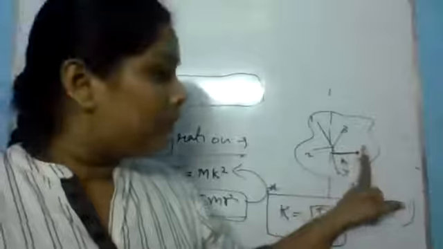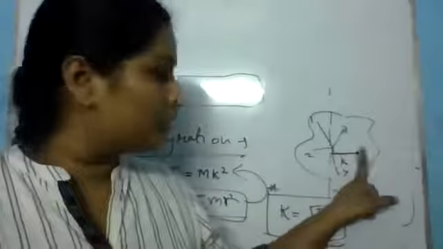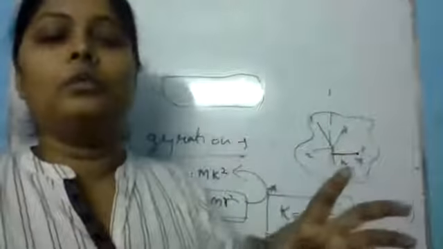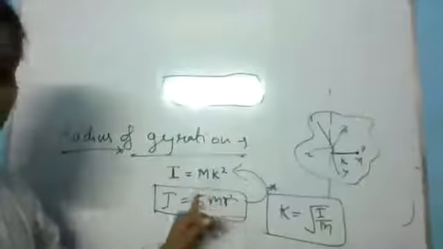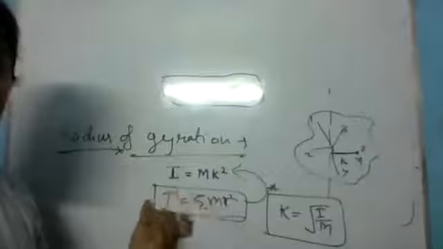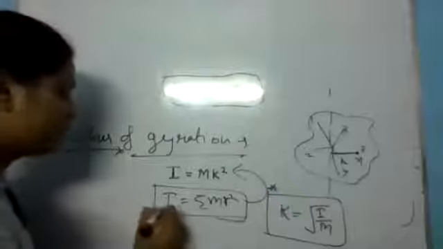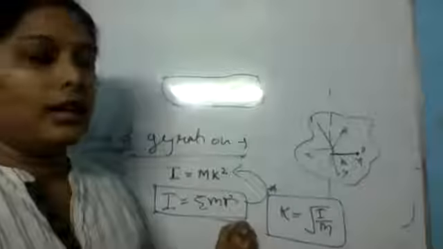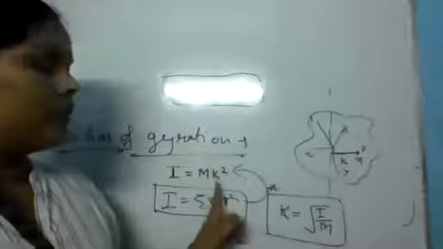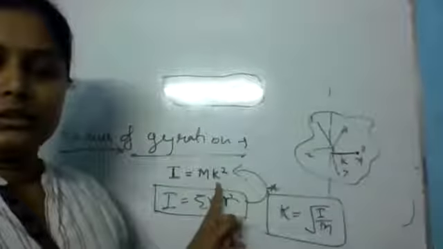And if we find the moment of inertia with respect to this point, that moment of inertia will be equal to the sum of all the particles' moments of inertia. That is the total moment of inertia of the body. And from this point, the radial distance from the axis of rotation is called the radius of gyration. Is this clear?